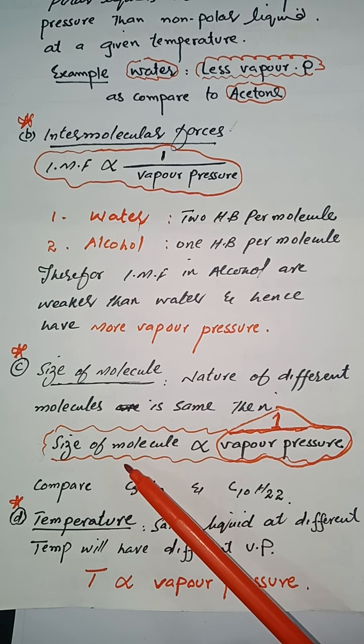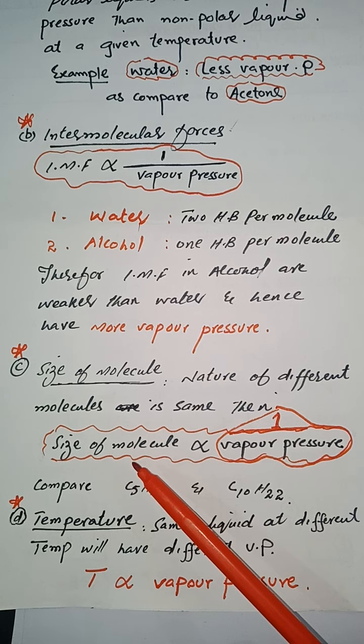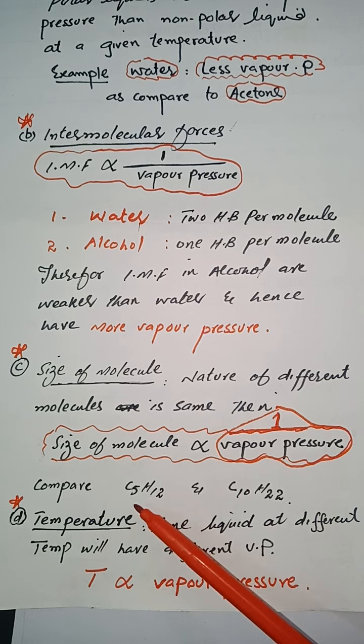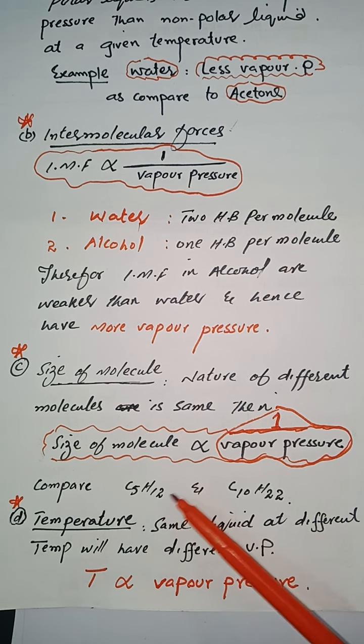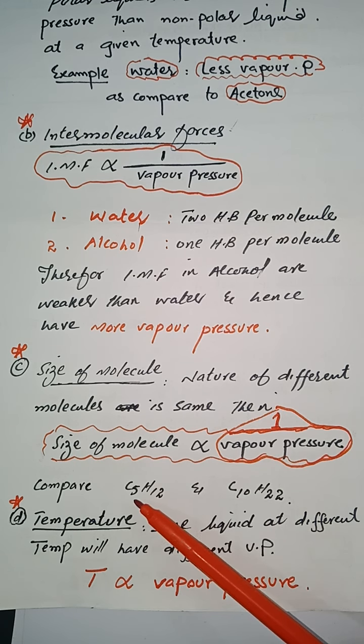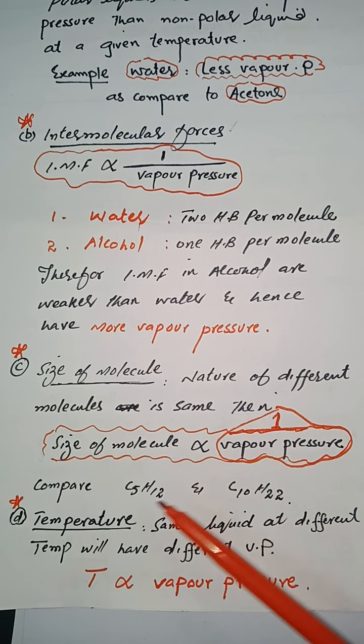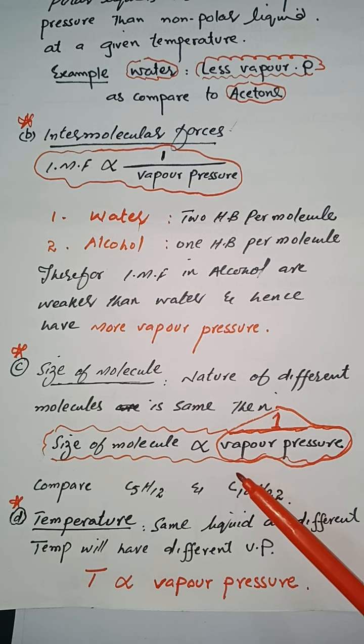If the size of the molecule is bigger, it will have strong intermolecular forces. At a given temperature, it will have less vapor and hence it will exert less pressure, so vapor pressure will decrease. Let's suppose we have two different hydrocarbons. The size of the molecule C10H22 is bigger than C5H12. Therefore, among decane, C10H22, the intermolecular forces are strong.